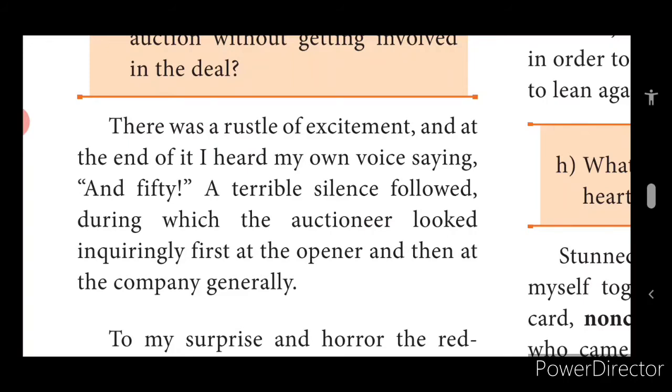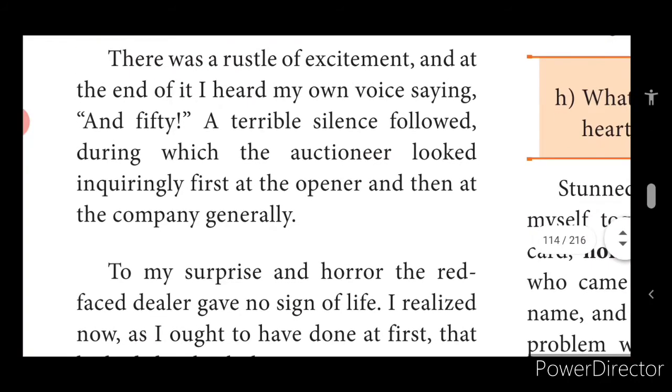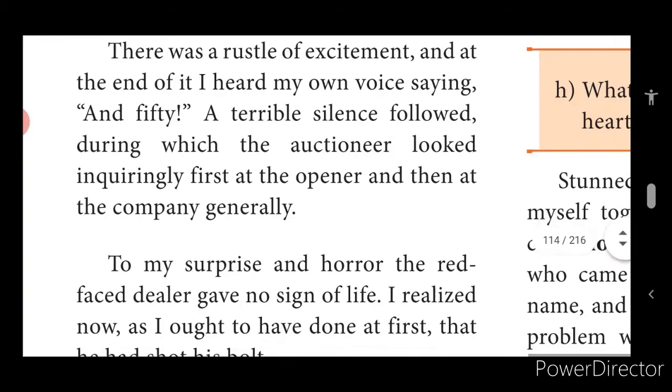Now, when the red-faced man, the one who was willing to buy the picture, stated 4,000 rupees, our narrator couldn't be quiet. He started playing fun again. He said 4,050. The moment he fixed the price at 4,050, there was a terrible silence in the hall. Everyone was quiet. None opened their mouth. Even the person who fixed 4,000 for the picture didn't open his mouth. And what will happen if no one opens their mouth? The one who has fixed the amount last is supposed to buy the article.